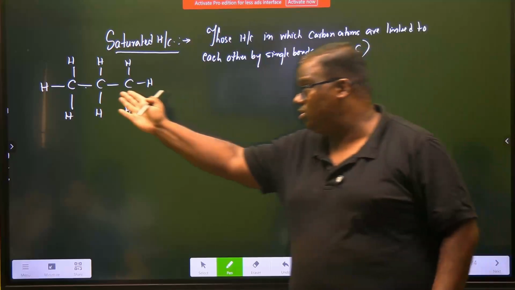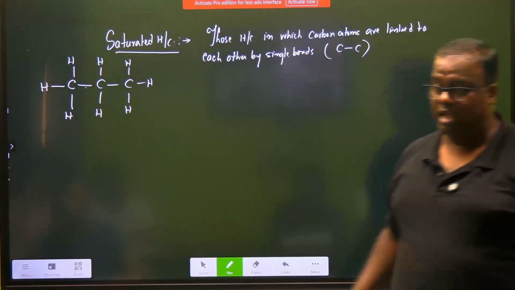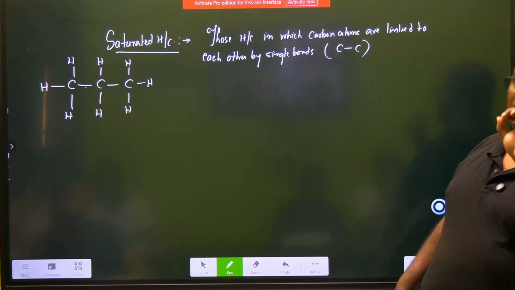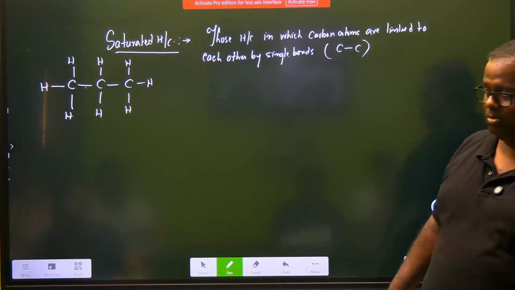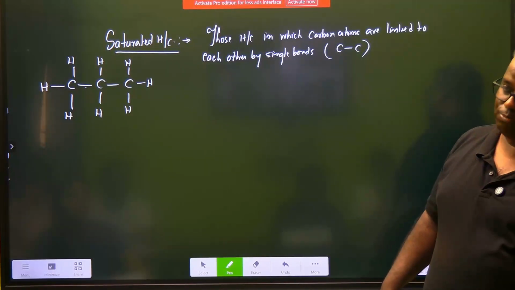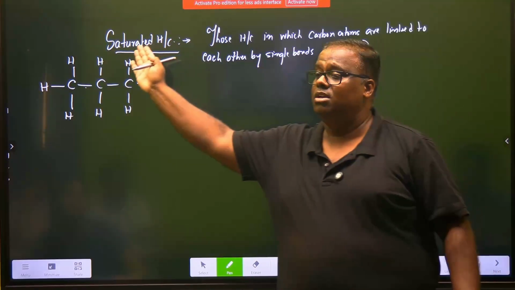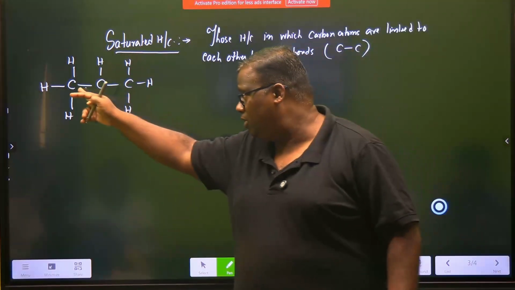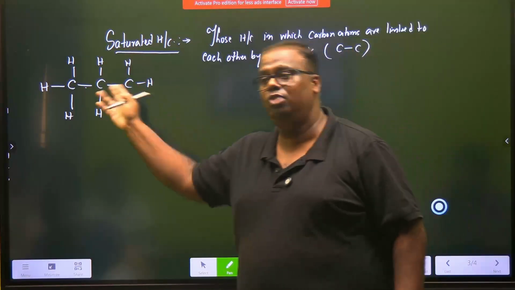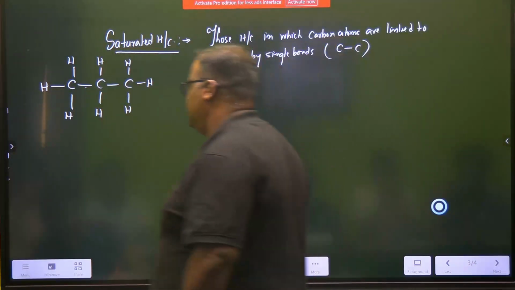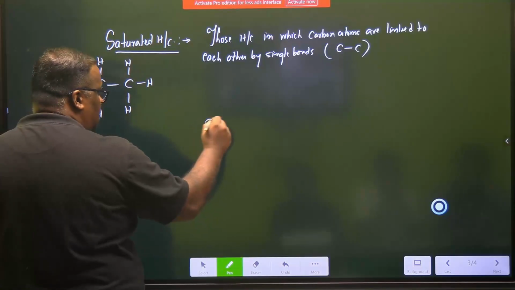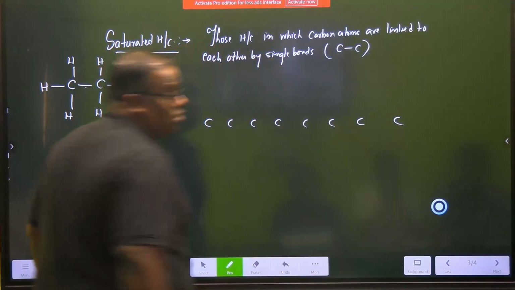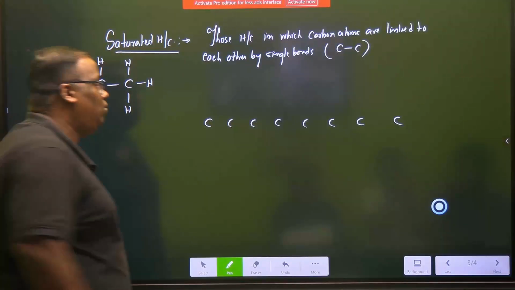So here we do see a carbon-carbon linkage. And this carbon-carbon linkage is a single bond linkage. So whenever you see single bond linkage between carbon and the valencies are filled up with hydrogen, such hydrocarbons are known as saturated hydrocarbon. And this is the property of catenation, where a carbon can link with carbon itself. So my question arises, sir, in this way, you should be able to make as many chains of carbon compounds as you want. Yes. That is the beauty of organic chemistry.